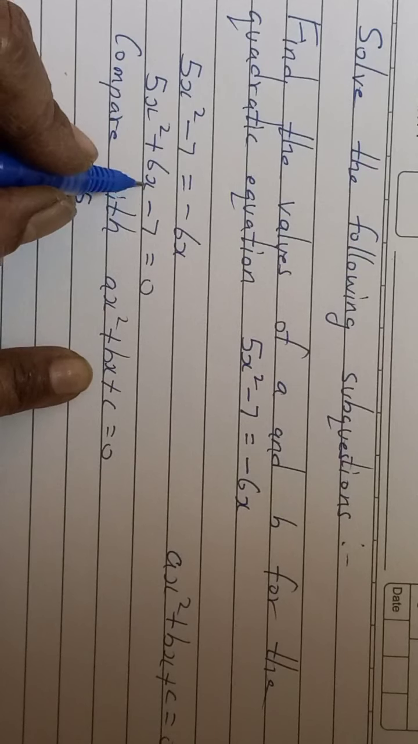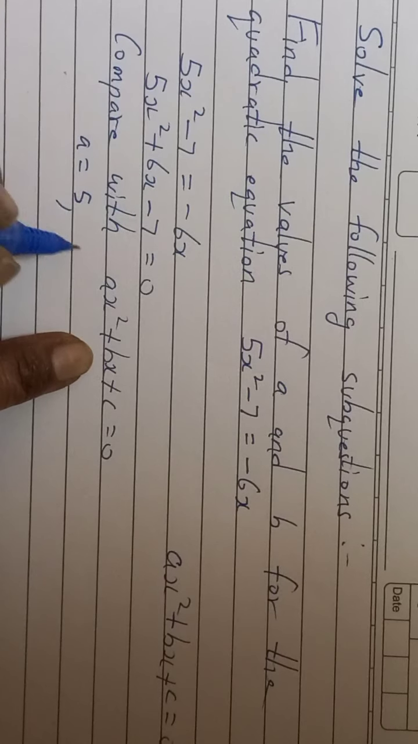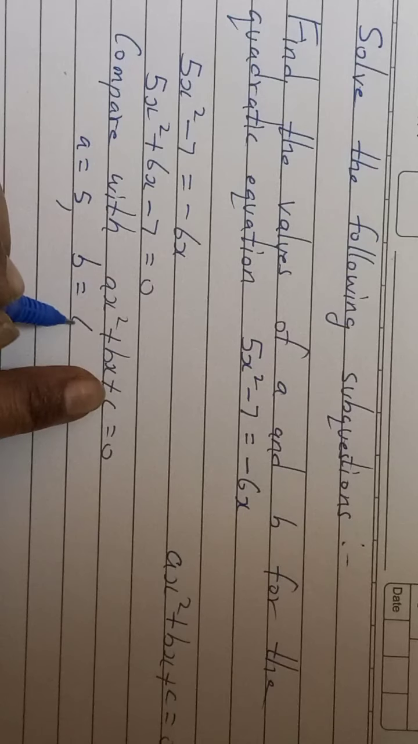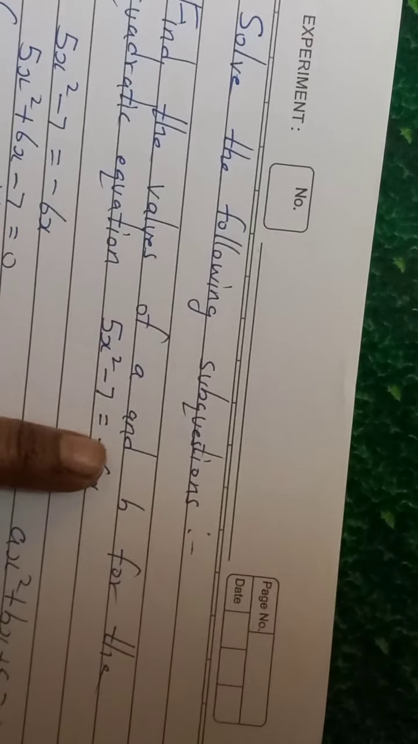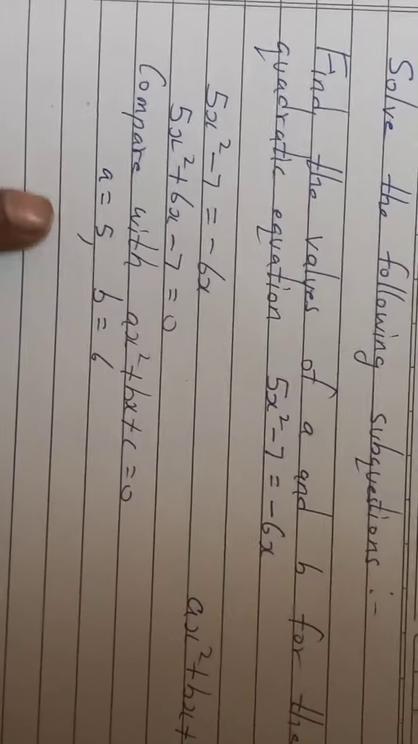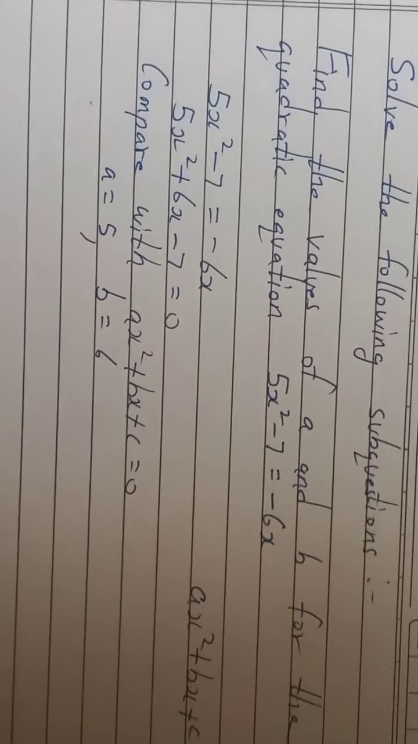Here x is there, here x. Here b, here 6. So what is your b? 6. So they only want the value of a and b as given in the question, a and b. We have got it. a is 5 and b is 6. This way you have to solve a 1 mark question.